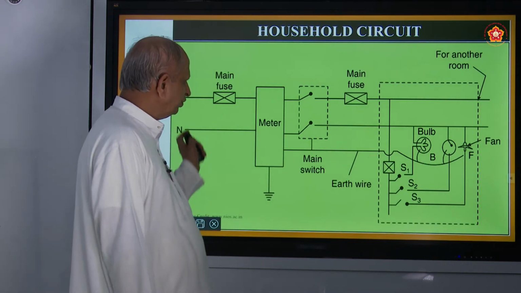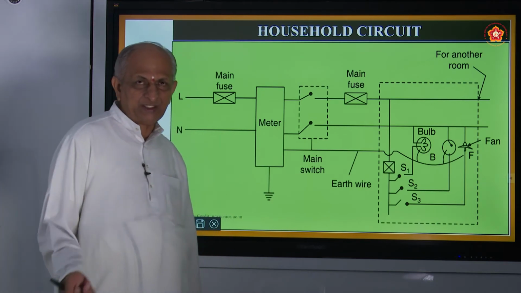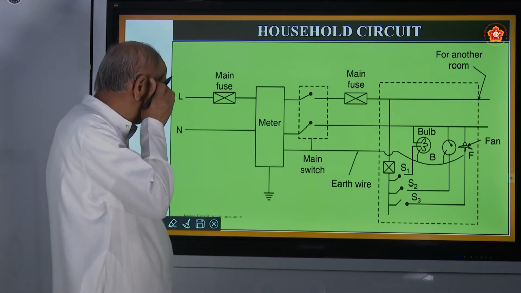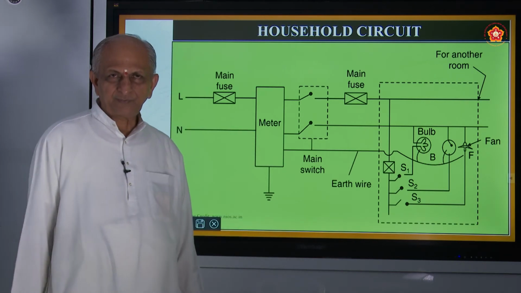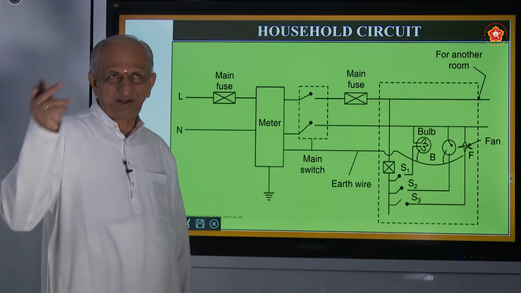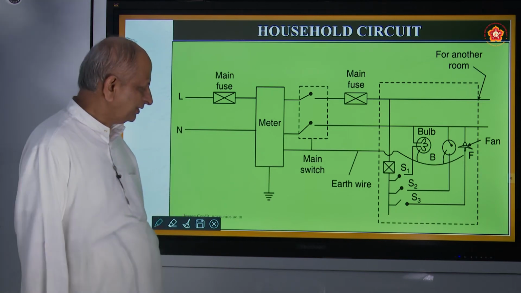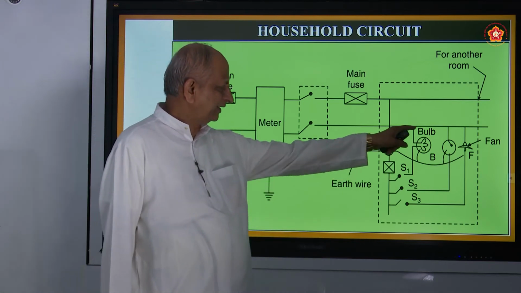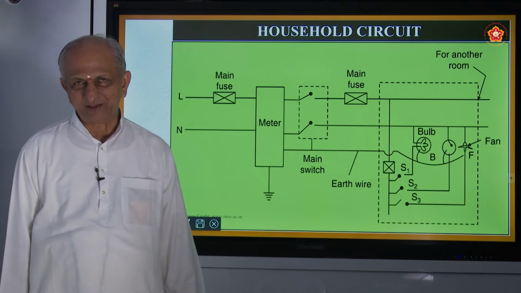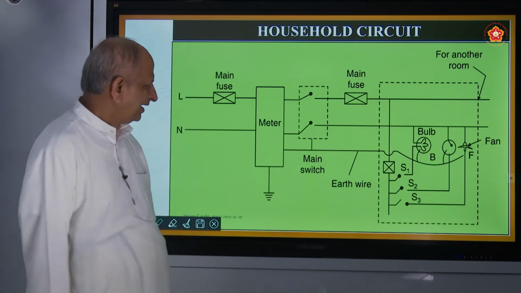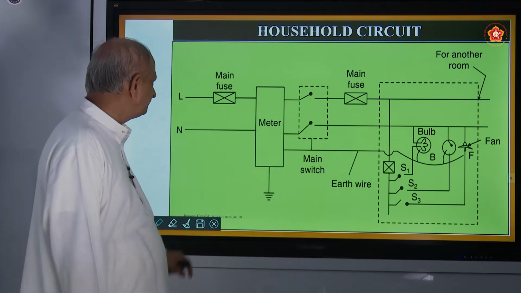Now coming to the circuit, what is done in a house, before building a house, they will have a plan, and in that plan they will mark out how many points. These are called points, namely bulb, fan, heater, etc. They are called points. And how do you get current for those points?